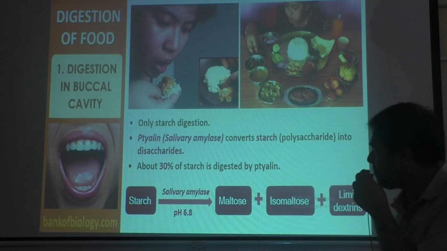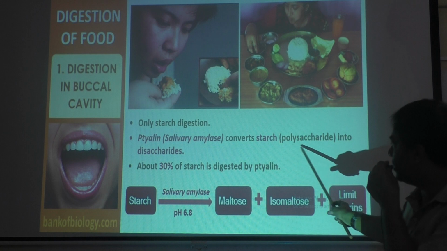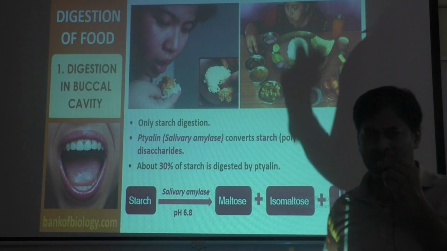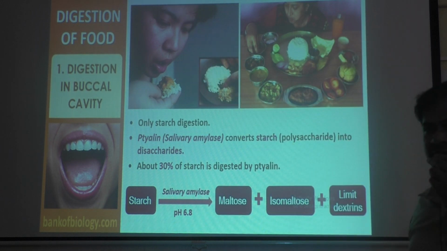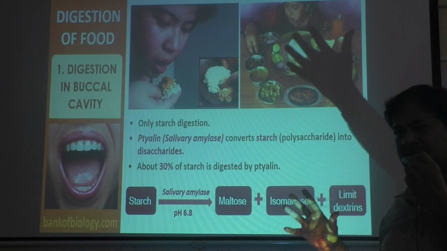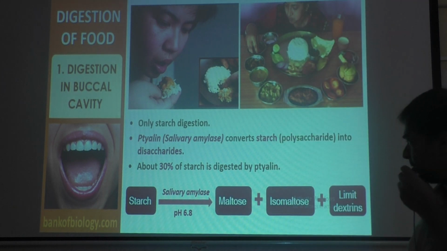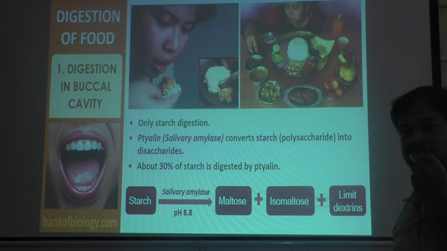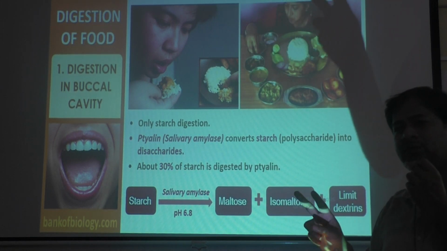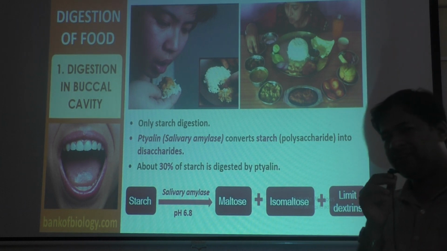You can see there, salivary amylase converts starch, which is a polysaccharide, into disaccharides. Polysaccharide means it has many sugar units. Disaccharide means only 2 units. So complex material is converted to simpler material. Polysaccharide, with many sugar units, is broken into only 2 sugar units. That means the definition of digestion is what? Complex food material is converted to simpler food material.